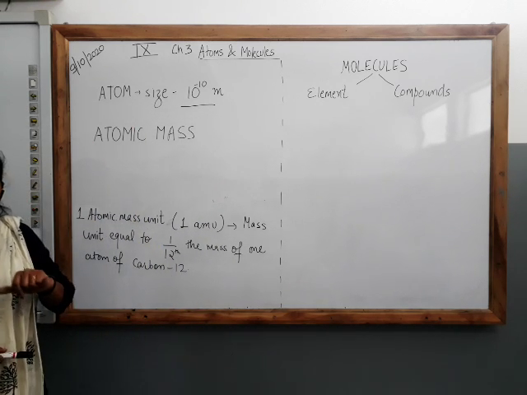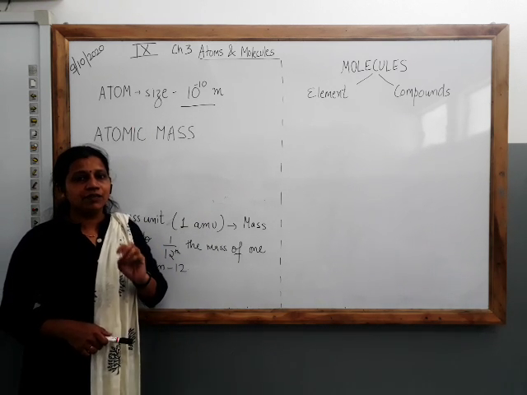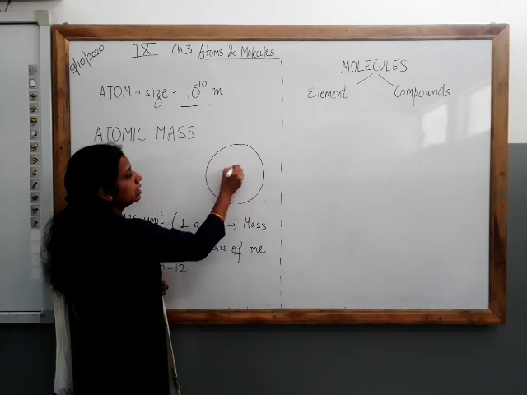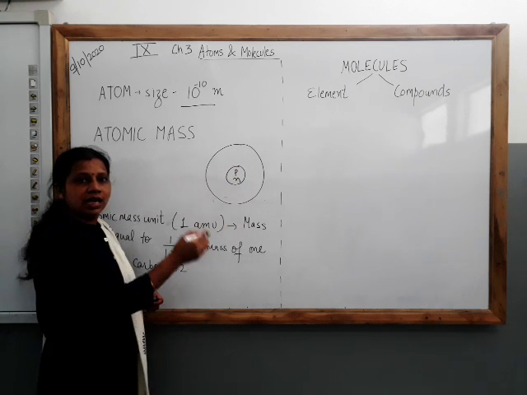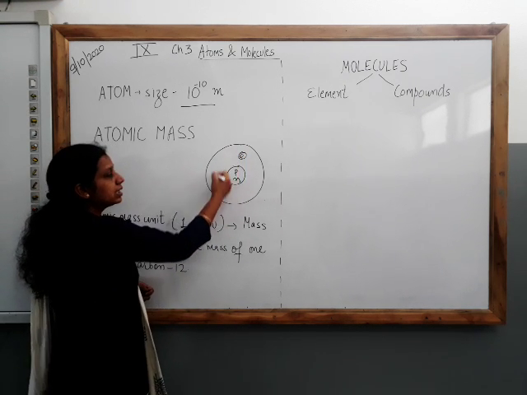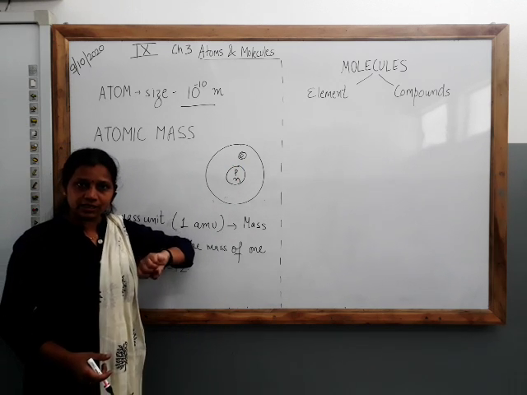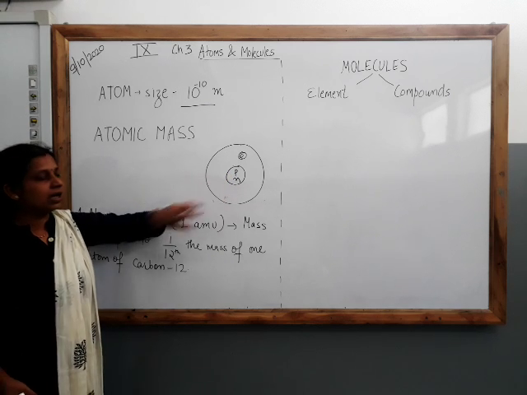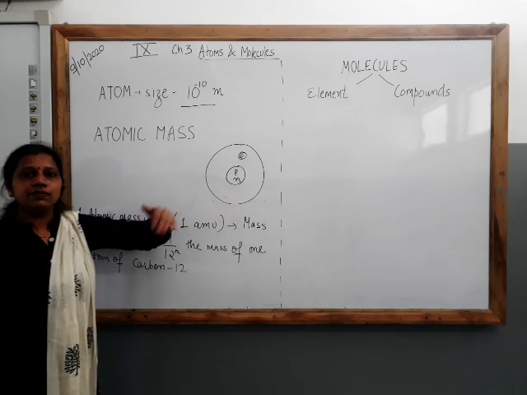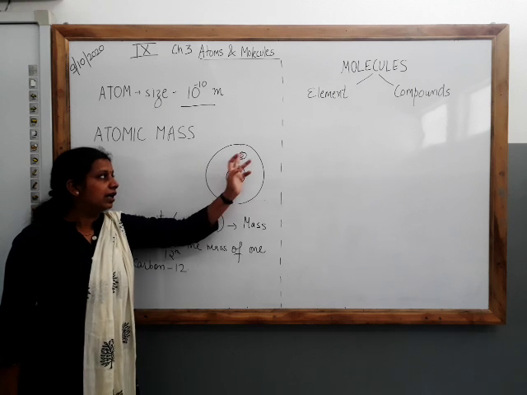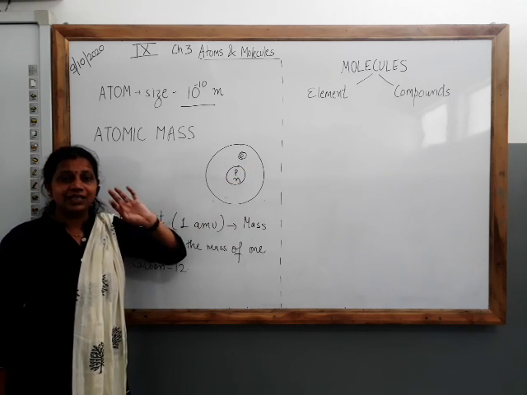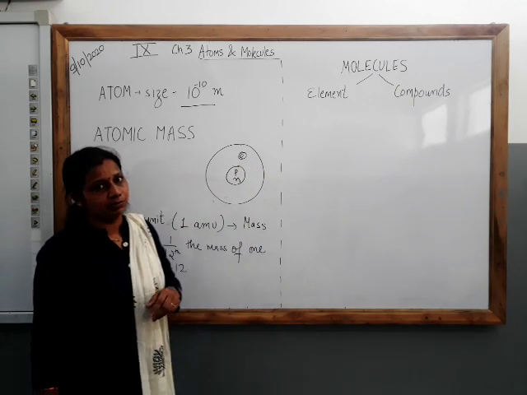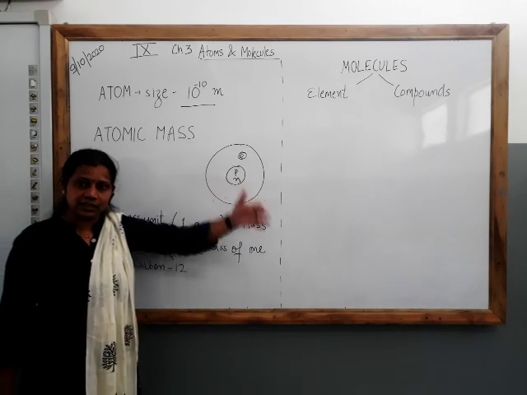Starting with the atom, you know the atom is the structural unit of any element. If you see the structure of the atom, in the center part you have protons and neutrons, and electrons are revolving around this nucleus. So the center part is known as the nucleus, consisting of protons and neutrons, with electrons revolving around. So this is your atom. Depending on the element, you have a different number of electrons, protons and neutrons, and it is this difference in electrons and protons that gives you so many types of elements. We will talk more about this in the next chapter.